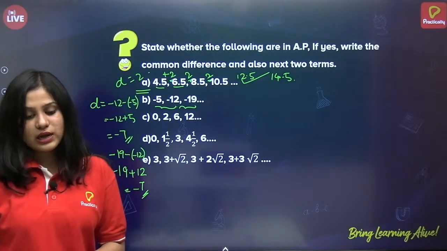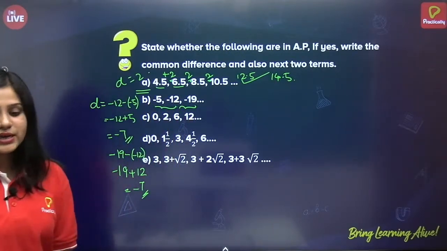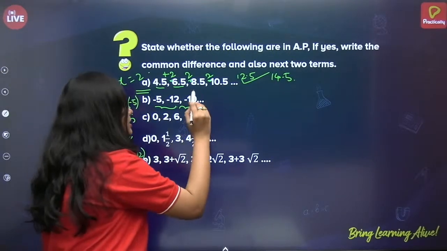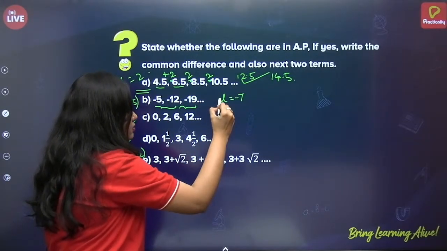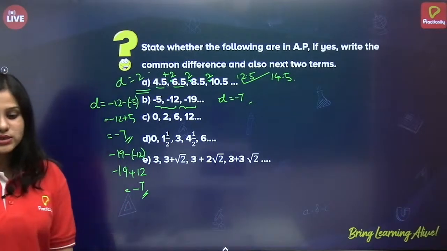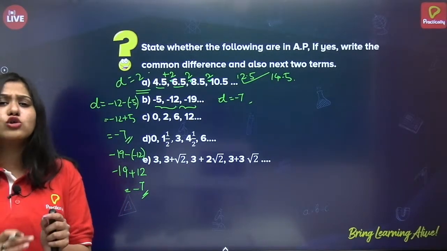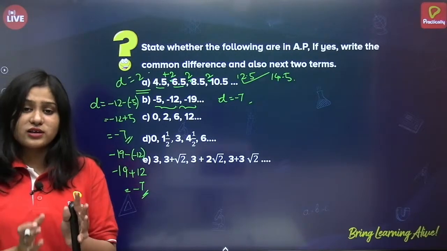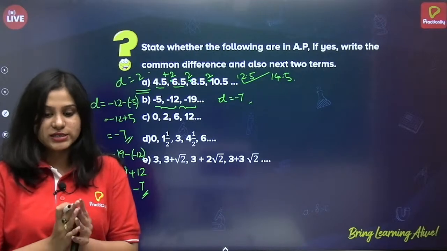Come on, answer in the comments. Minus 5, minus 12, minus 19 and so on. So, these are in AP and common difference is minus 7. It's okay, Lakshmana Prabhu, it's okay, but please make sure you remember what mistakes you do so that you don't repeat it, okay? We all do mistakes, it's fine.